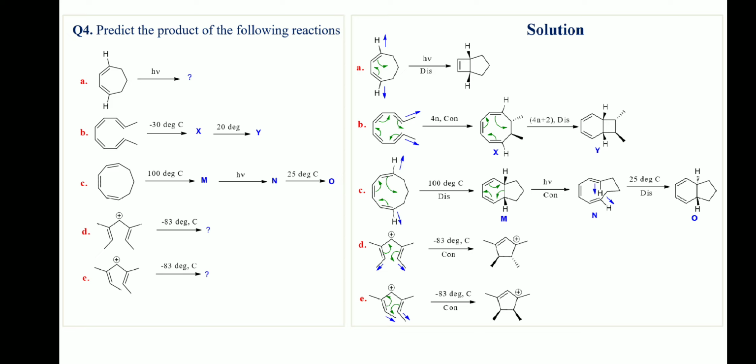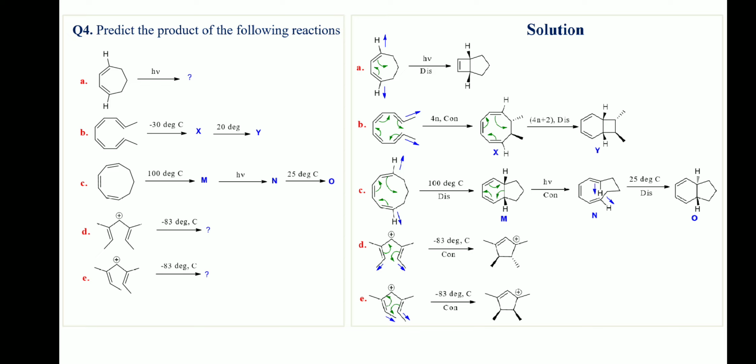Under photochemical condition, product M undergoes a conrotatory ring opening process to produce product N with the hydrogens on the terminal alkenes pointing in the same direction. Under thermal condition, product N, being a 4n plus 2 pi electron system, undergoes a disrotatory ring closing process to produce bicyclic trans-fused product O.